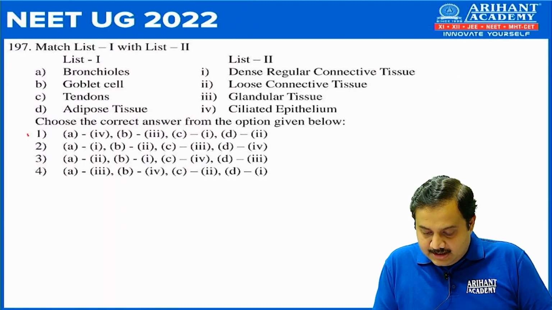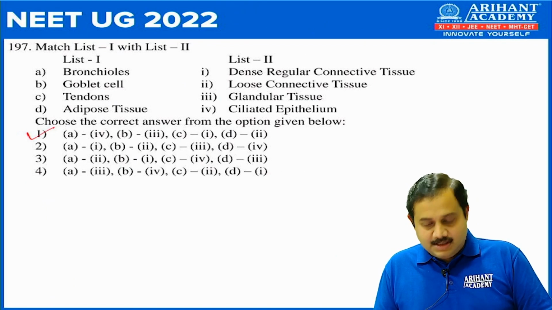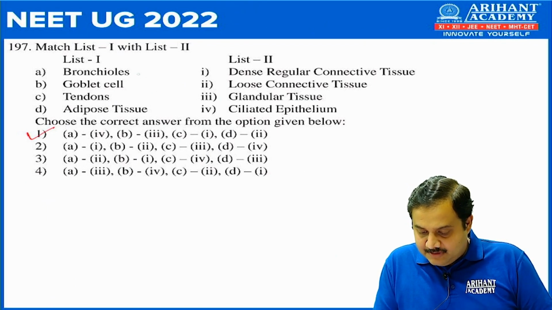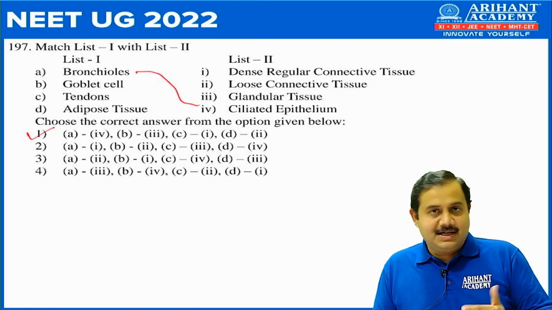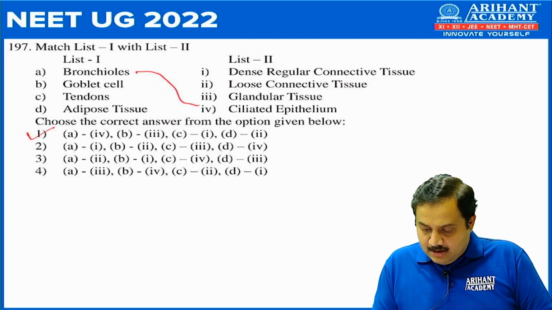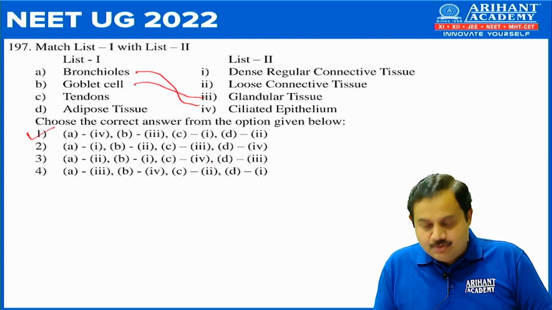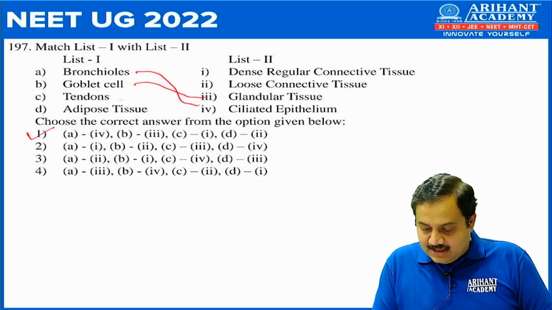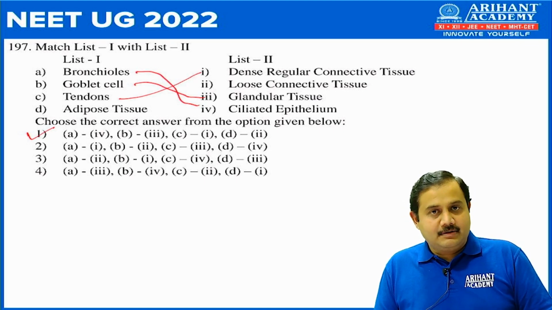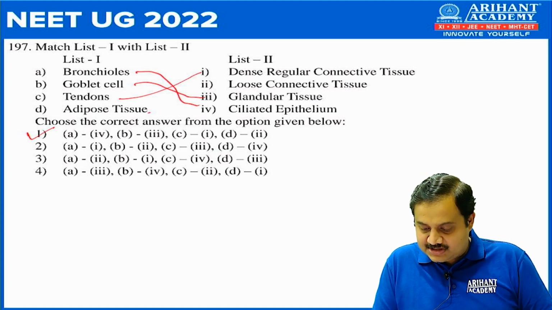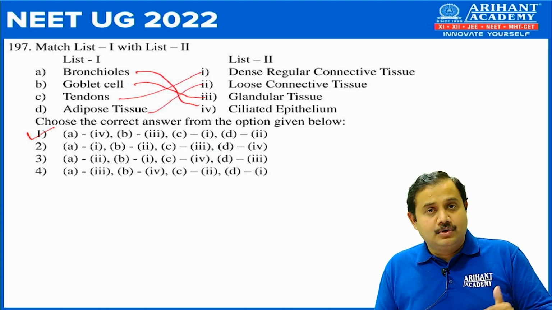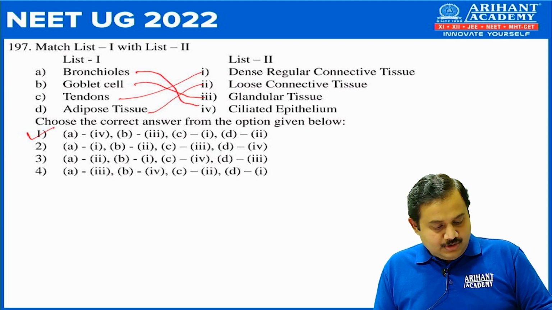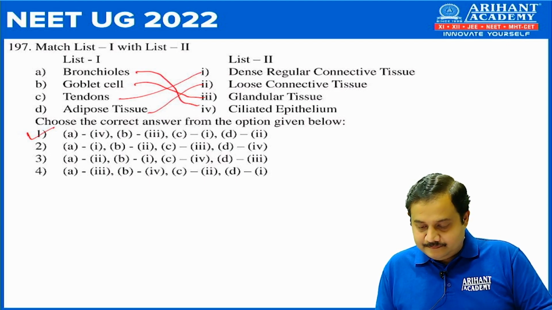So here the correct answer is number 1, that is bronchioles will have ciliated epithelium as it is respiratory system. Goblet cells are glandular tissue because they secrete mucus. Tendons are dense regular connective tissue, and adipose connective tissue will come under loose connective tissue. So the correct answer is number 1.